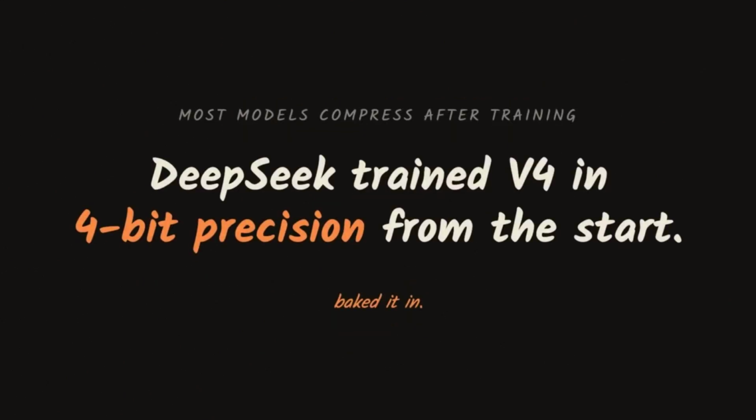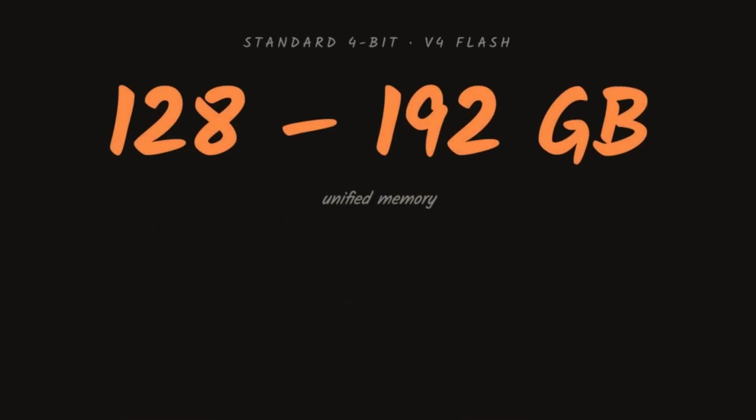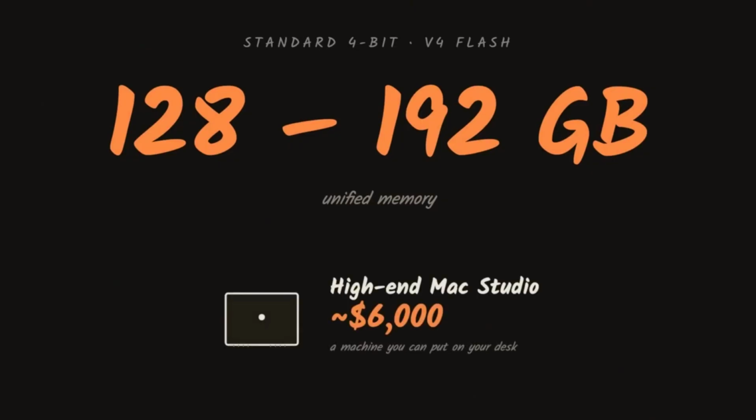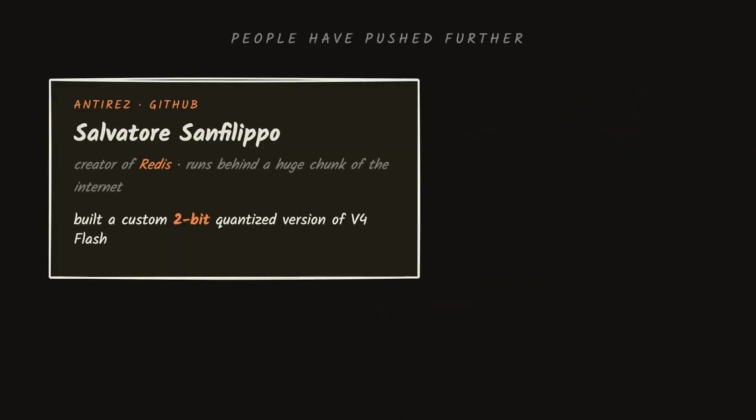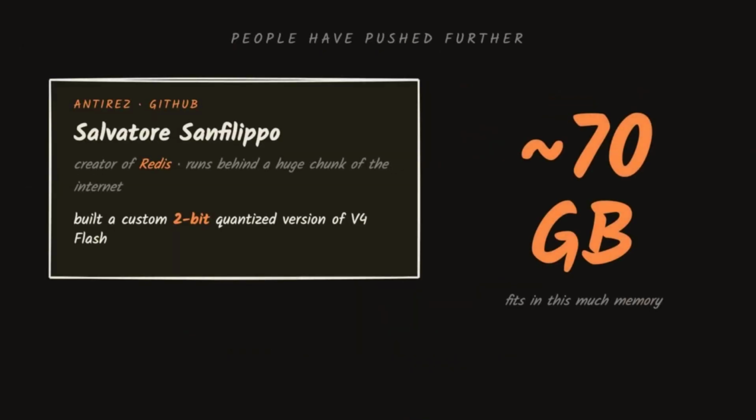For DeepSeek, training V4 in 4-bit precision from the start is unusual. Most models compress once training is done. They baked it in using standard 4-bit quantization, and V4 Flash requires a machine with 128 to 192 gigabytes of memory. That's a high-end Mac Studio for around $6,000. Not cheap, but you can order one and set it on your desk.